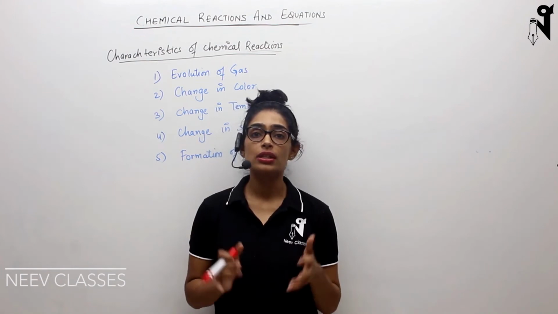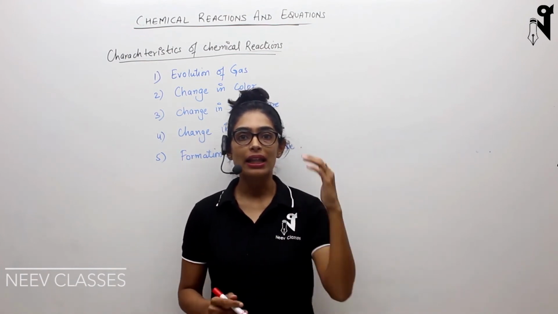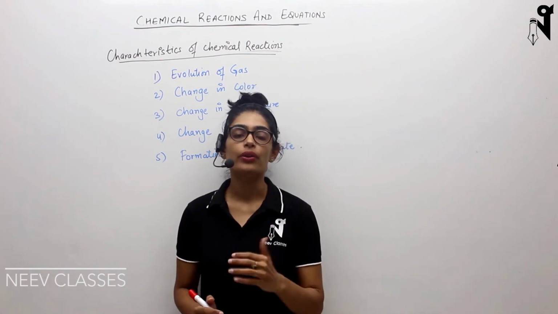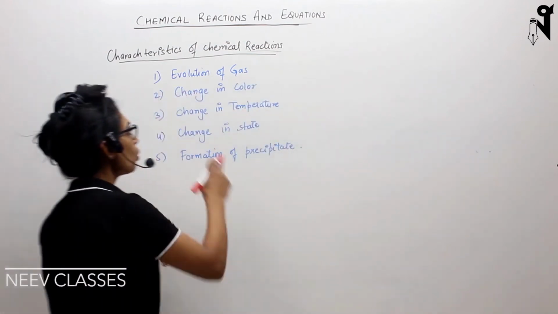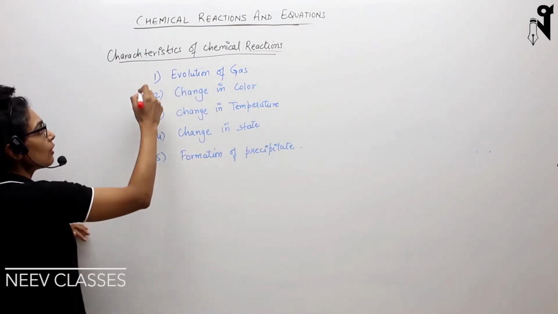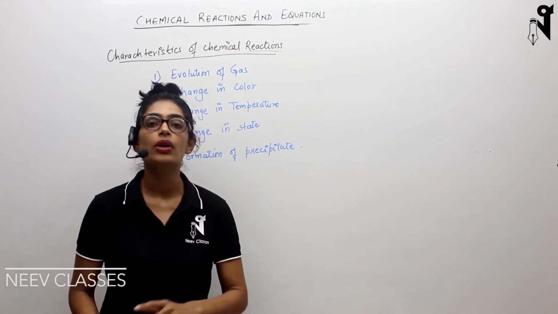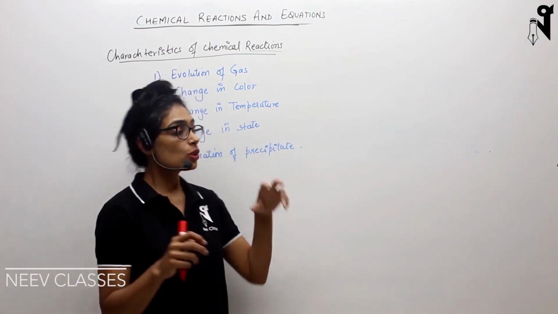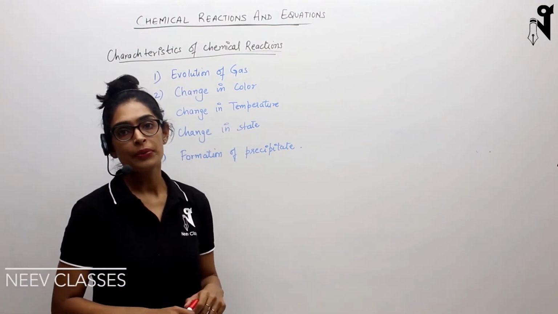So these kind of changes are quite observable. You can observe it through your naked eyes or you can feel them, and these help you in identifying whether the chemical reaction is happening or not happening. So I have just mentioned all these 5 points over here. These are 5 different characteristics of a chemical reaction which will help you in observing whether the chemical reaction is happening or not, so not all of the 5 have to happen in one reaction. Either of them can happen in the reaction.